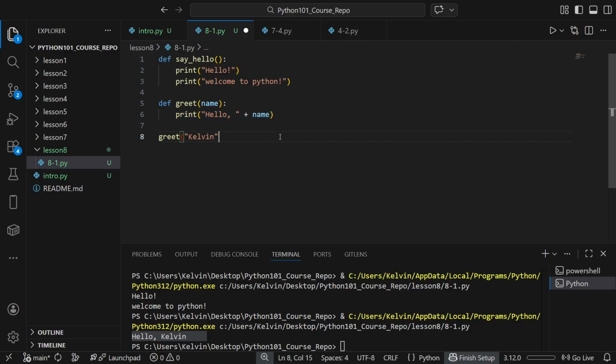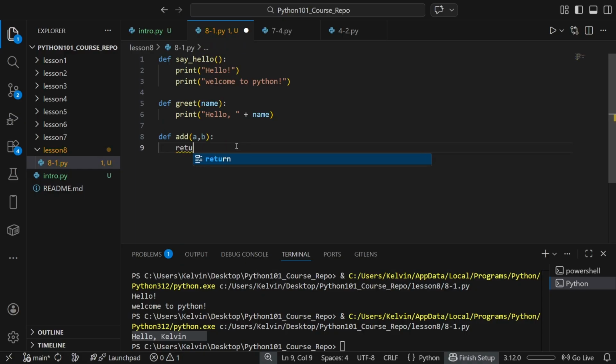Now, what if we actually wanted it to return something? Let's do a simple mathematical function. Let's do def add. In this scenario, we want to add A and B. We'll pass in an integer A, or a float A, and a B integer or a float.